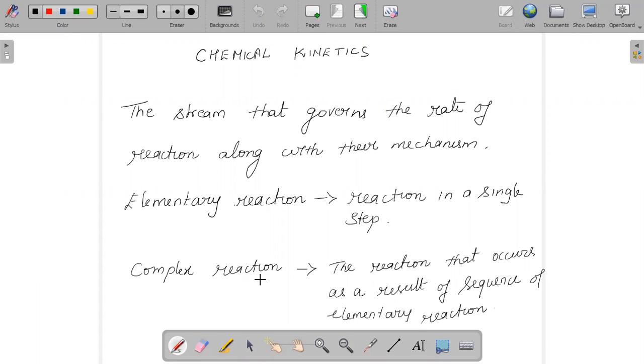When we say elementary, it is the reaction that occurs in a single step to give us the product. We call that an elementary reaction. And when we come to a complex reaction, the reaction that occurs as a result of a sequence of elementary steps, or elementary reactions, in order to form the product, we call that a complex reaction.